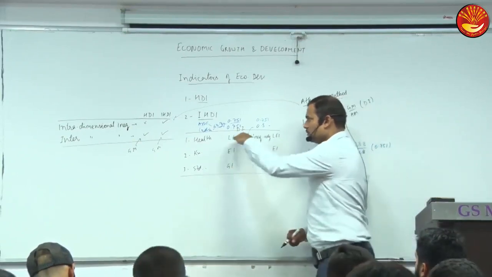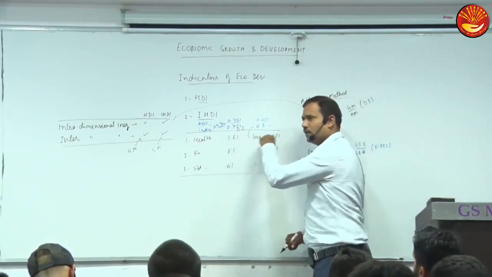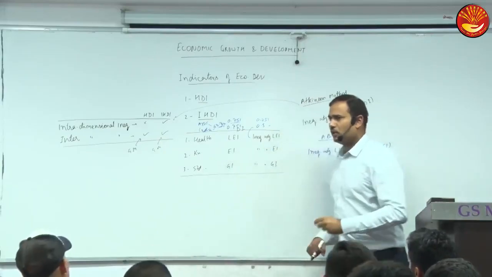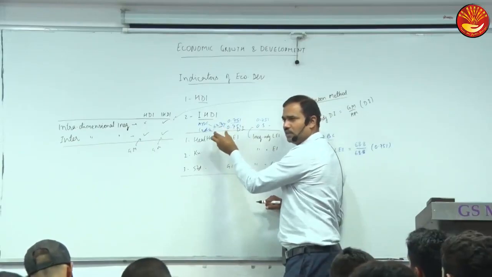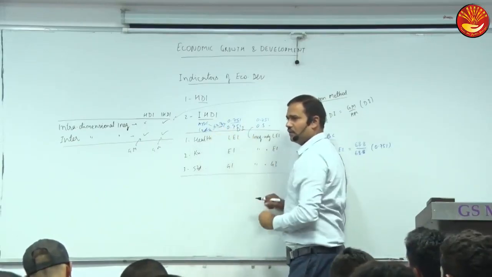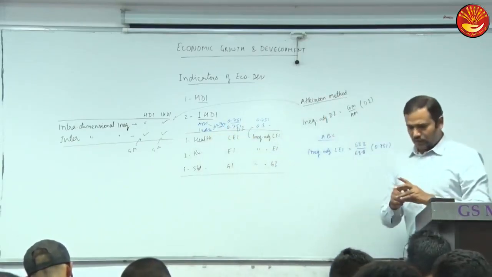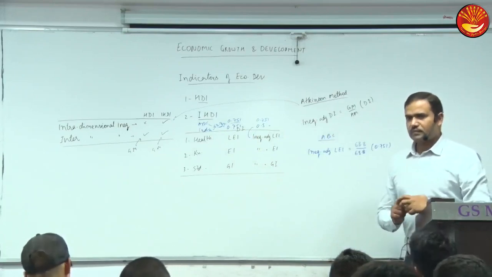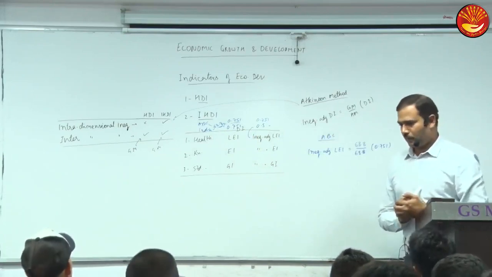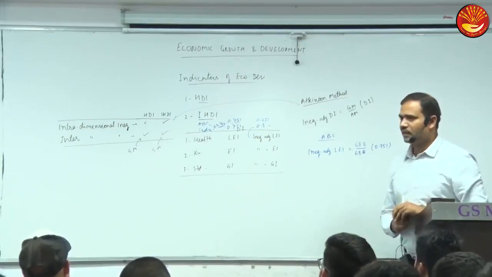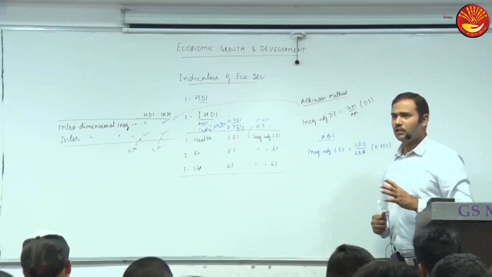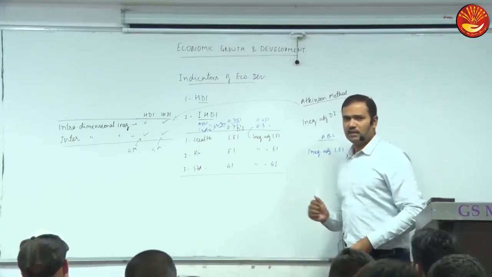Intradimensional, because of this, more inequality will mean more discount within a particular dimension. So HDI is based on only the average value. Inequalities are not considered in a particular dimension. So overall, which is supposed to be better? IHDI, because obviously inequalities will also affect the level of development.